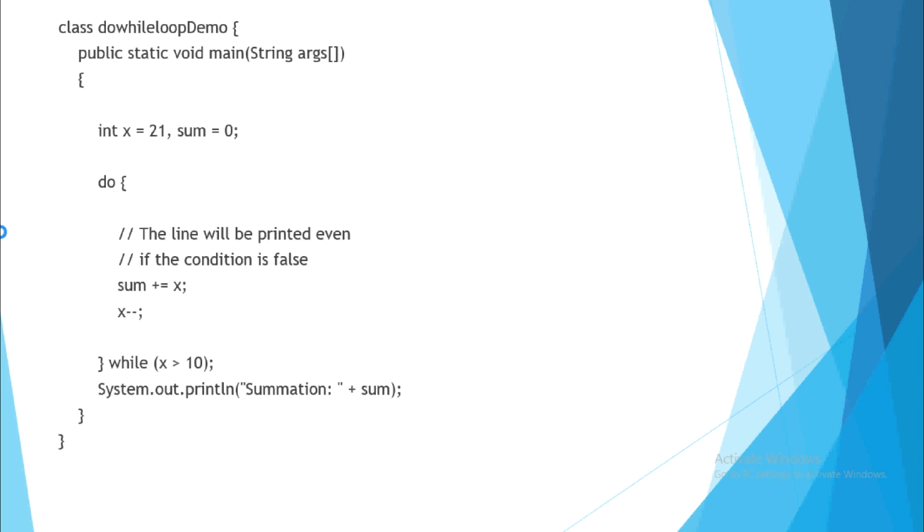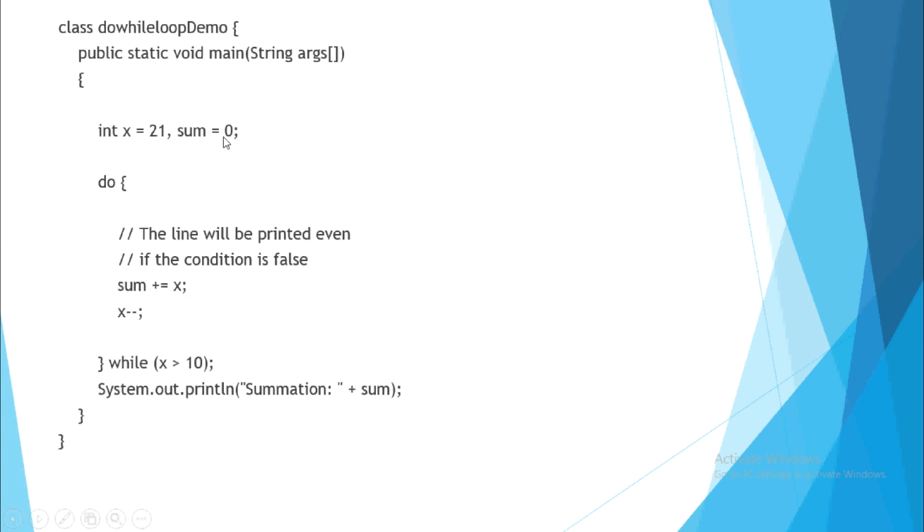So we know that we can print the I value, then we can print even the statement whatever we want, the I condition or any variable condition that will keep on increasing or decreasing depending on the while loop. So over here what I have done is I have made a class and I declared a variable x equal to 21 and sum is equal to 0. Now do while, what is happening, sum plus is equal to x. So I hope you remember what it means, that sum is equal to sum plus x.